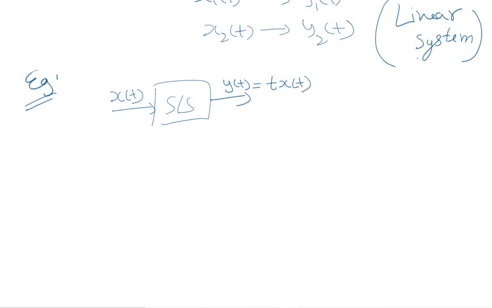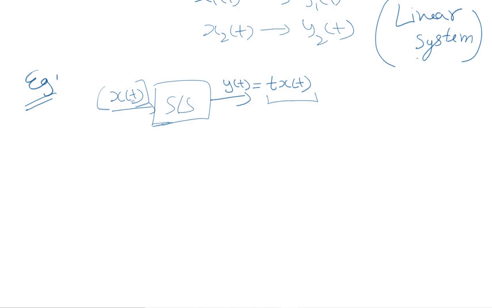So this system acts upon the input signal x of t and produces an output which is t times x of t. The role of this system is that it multiplies the independent variable t to the input signal.